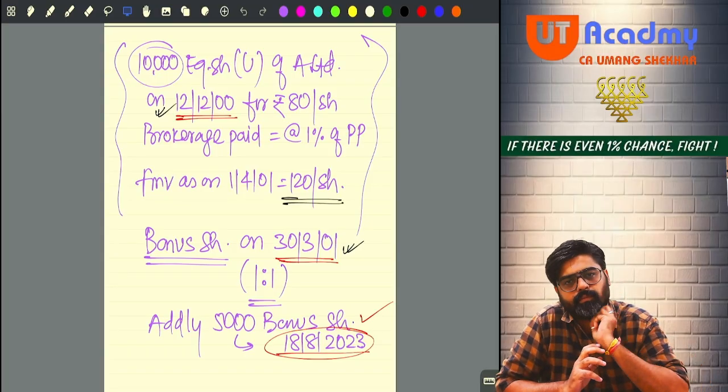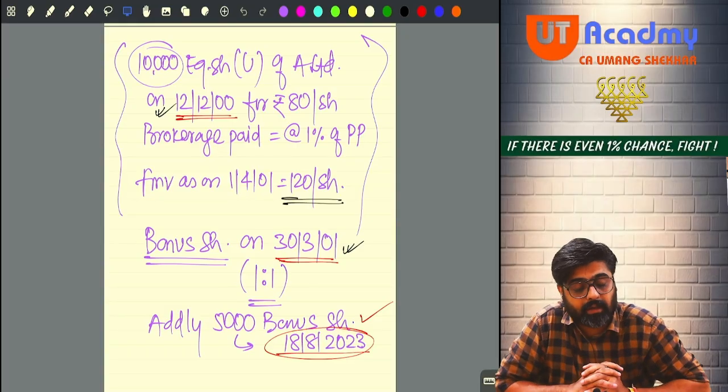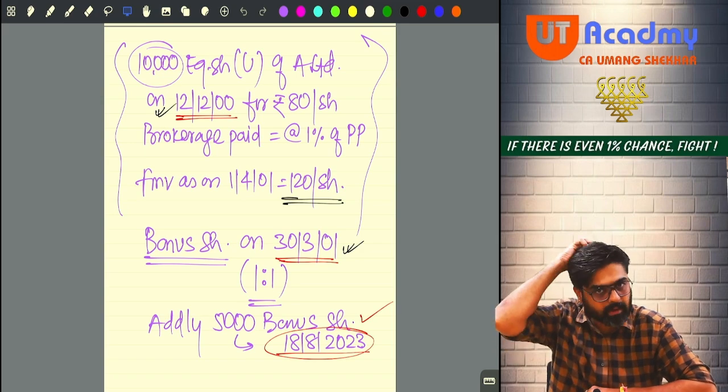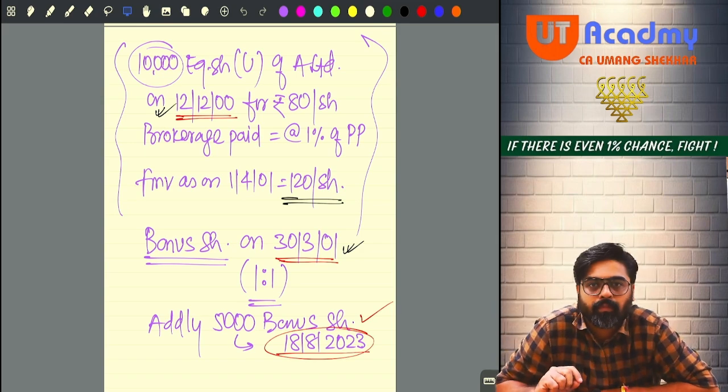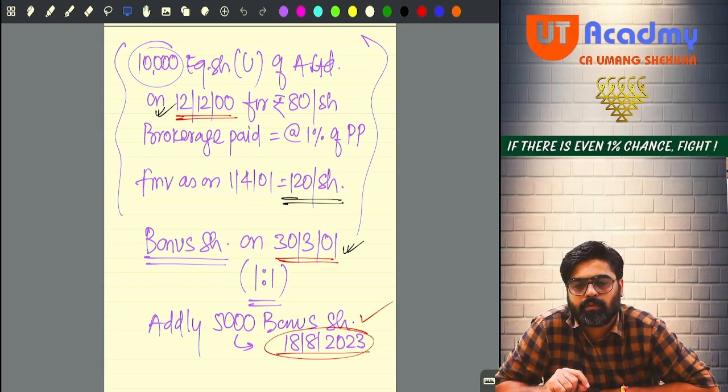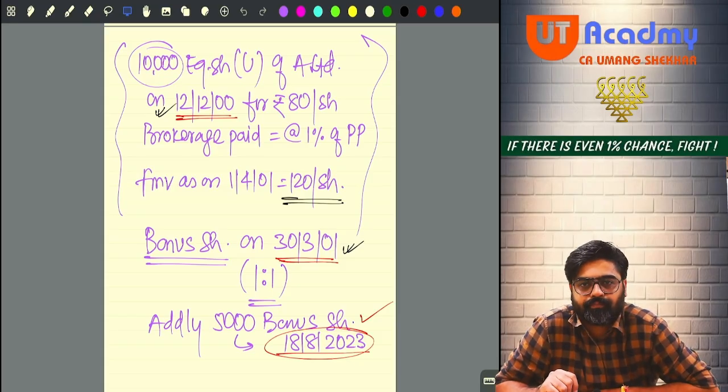Full stop. Brokerage paid at the time of purchase was at the rate of 1%.